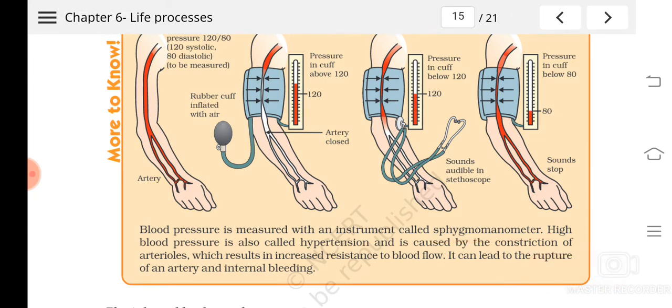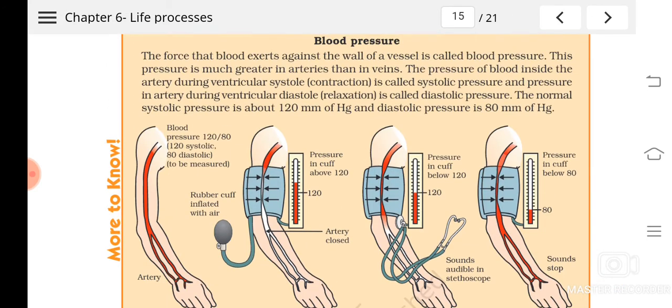And what is this pressure? The force the blood exerts against the wall of the vessel is called what? Blood pressure, understood? So when the blood is there in the blood vessels, a force is exerted on the walls of the blood vessels. That force is known as blood pressure. And this pressure is very high in arteries compared to veins. I have already told you, the walls of the arteries are thicker than veins. We have discussed that, isn't it?